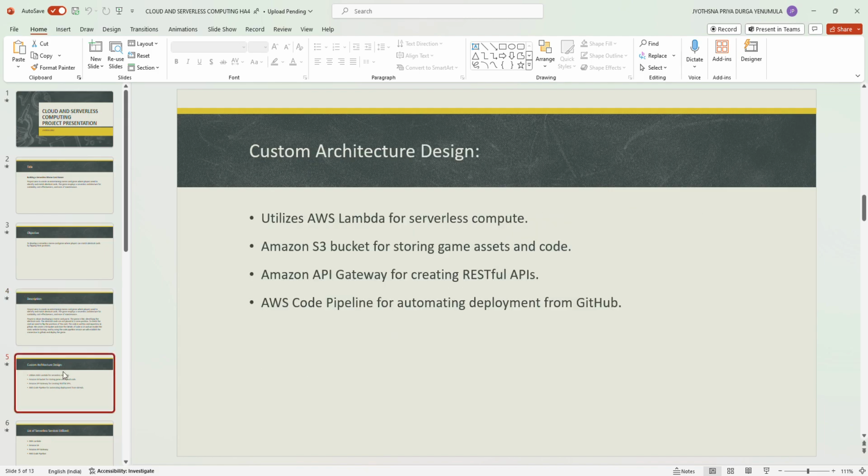So, custom architecture design. We use AWS Lambda for serverless compute, Amazon S3 for storing game assets and code, Amazon API Gateway for creating RESTful APIs, and AWS CodePipeline for automating deployment from GitHub. And we can consider AWS Lambda and API Gateway as an option for including in this architecture design. By simply using the S3 bucket and CodePipeline, we can easily create the game.